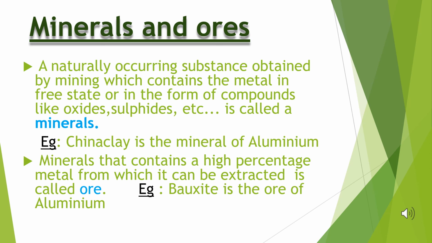Mineral that contains a high percentage of metal from which it can be extracted. For the metallurgical process, we are going to extract the metal from its corresponding mineral, which gives a high percentage of metal, and that is called an ore. Now I consider the example, bauxite is the ore of aluminium, but china clay is the mineral of aluminium. So you know the difference between the two. All ores are minerals, but all minerals are not ores.